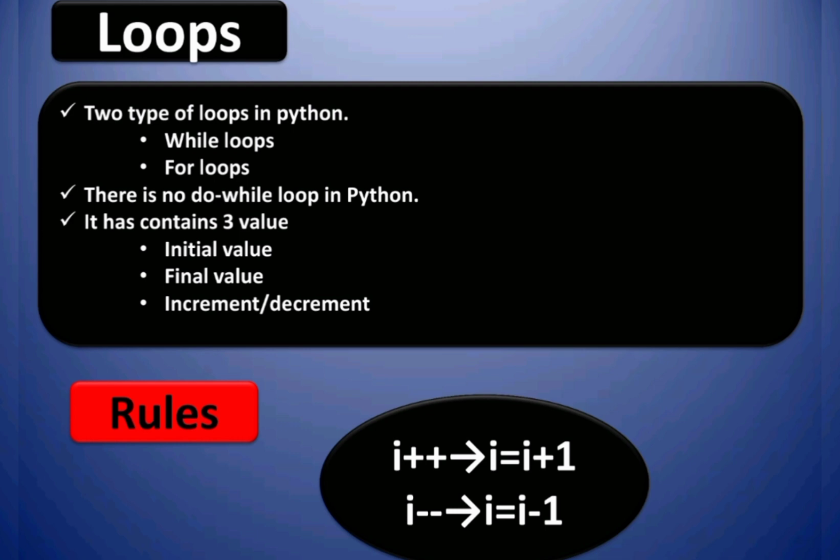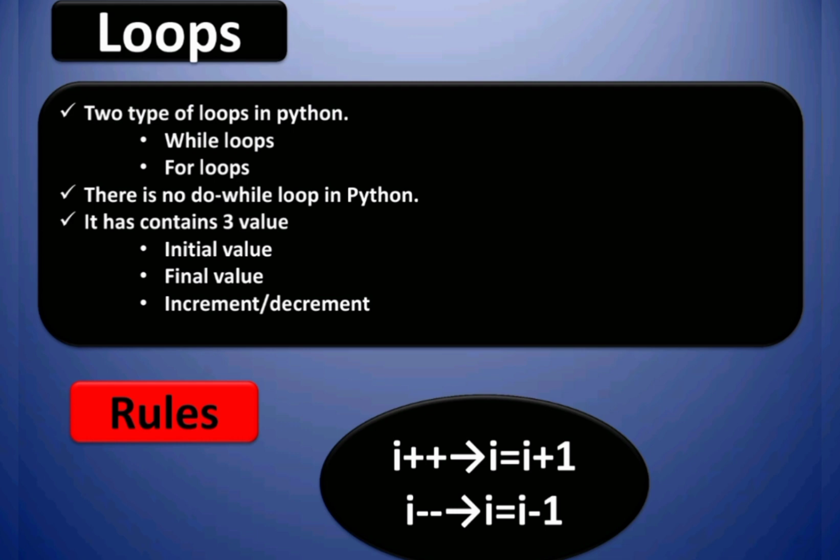Some rules in Python, that I plus plus in Python is I equal to I plus 1. We can write I minus minus in Python, that is I equal to I minus 1.